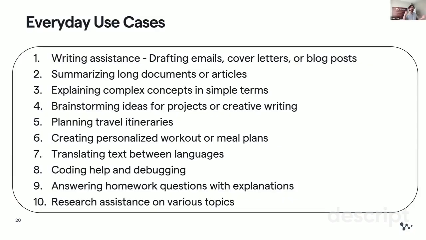Brainstorming ideas for projects or creative writing: I'm using it to capture if I'm missing anything, which these models can point out, and it works most of the time. Planning travel itineraries, creating personalized workout or meal plans, etc. Translation: a really good translation feature comes for free with these models, trained on the entire internet's content. And coding helps. This is something I've used a lot in my daily work and research as well.